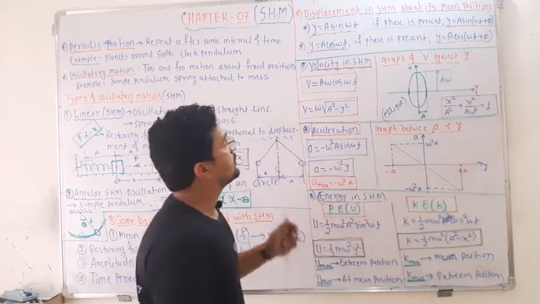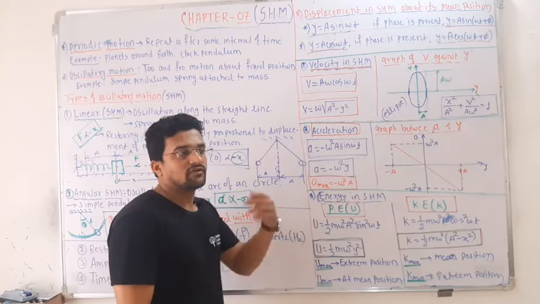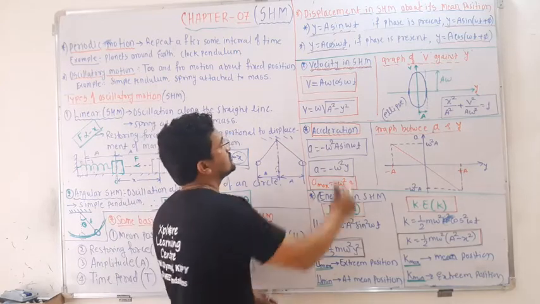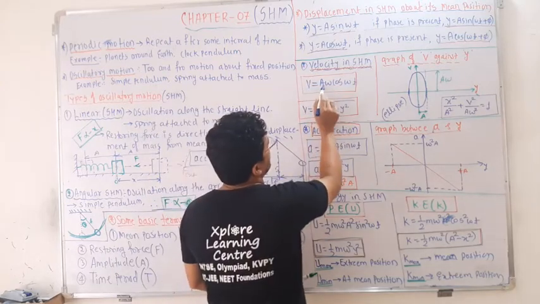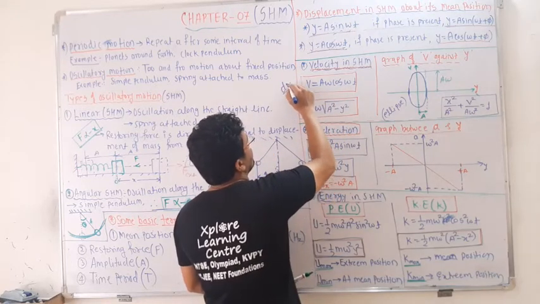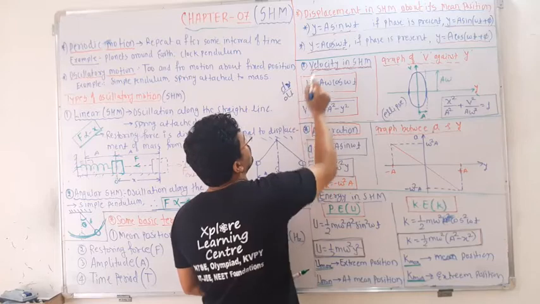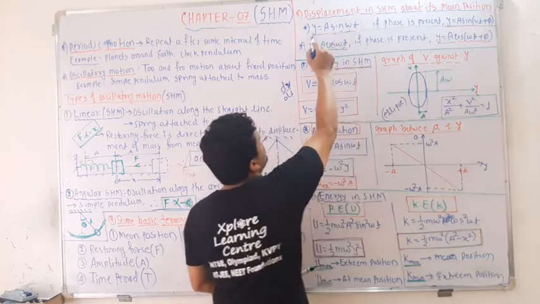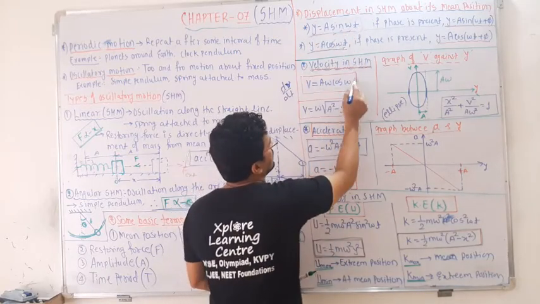Next, if there is a displacement, that means it is moving with a certain velocity, and that velocity in SHM is given by v = Aω cos ωt, because v is given by dy/dt itself. So you have to differentiate this equation with respect to t, and you will definitely get this one.